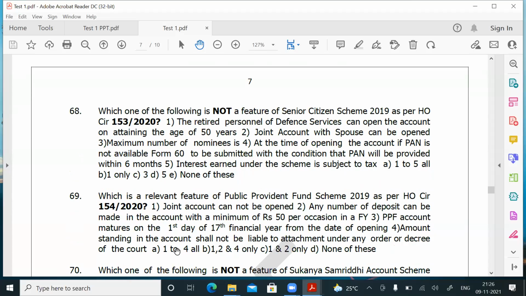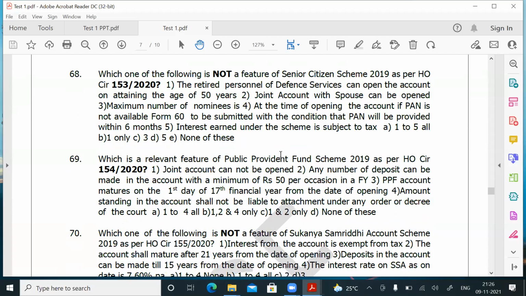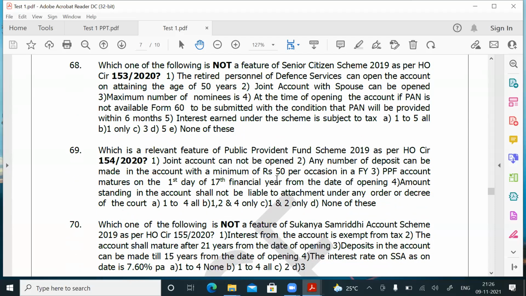Similarly, I have taken 1 point in public provident fund. Friends, the schemes contain many points. All the levels, 1 to 2, 2 to 3, 3 to 4 questions will be asked. Which is a relevant feature of public provident fund scheme as per HO circular? Senior citizen savings scheme is 153. Public provident fund is 154 by 2020.